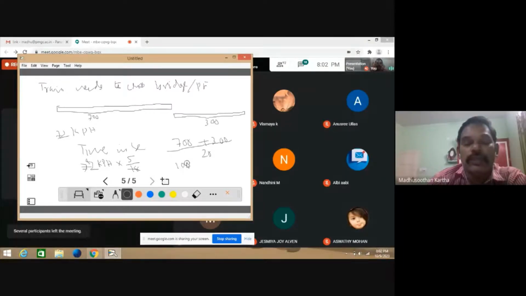So 1000 meters, the length of train plus length of bridge, divided by 20. The answer is 50, since 50 into 20 is equal to 1000. So within 50 seconds the train can cross all the length.